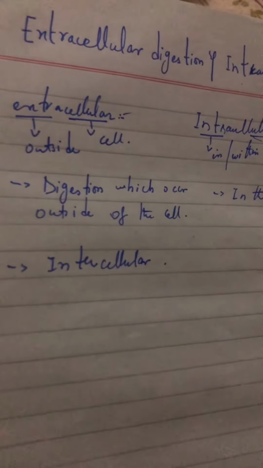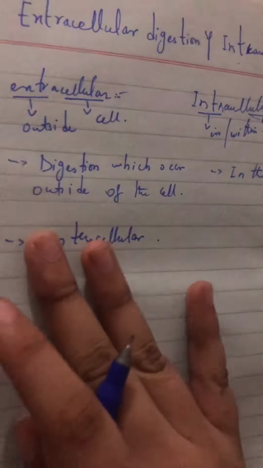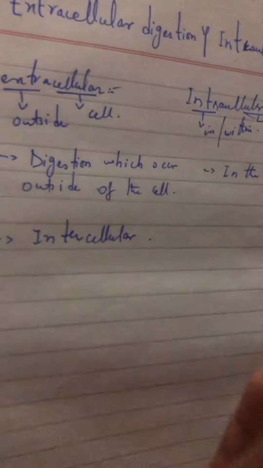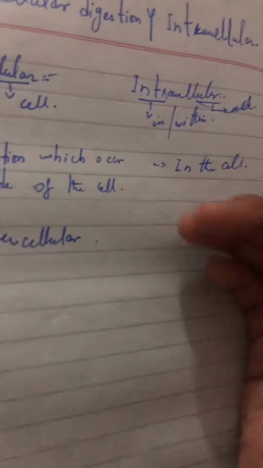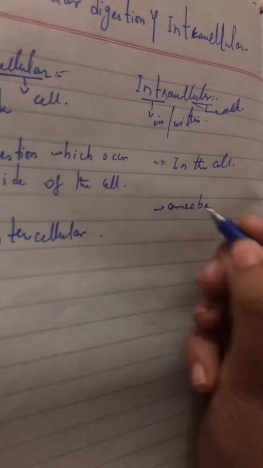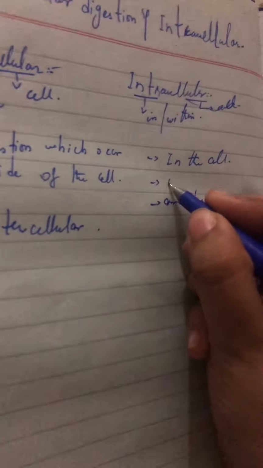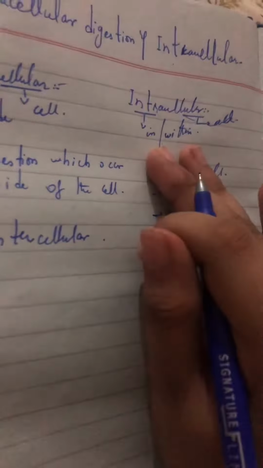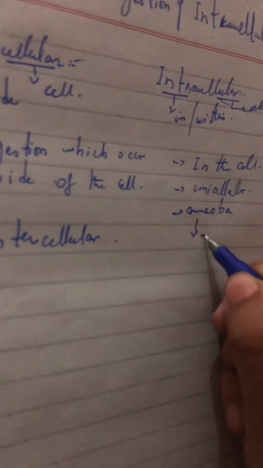Extra, if we talk about the human body, we have extracellular digestion, which means it's not in the cell, it will be outside of the cell, like in a cavity. If we talk about the gut, that is the stomach, that will be extracellular digestion. If we talk about intra, an example is amoeba, that is intracellular digestion. Mostly unicellular animals have intracellular digestion, as amoeba is unicellular.